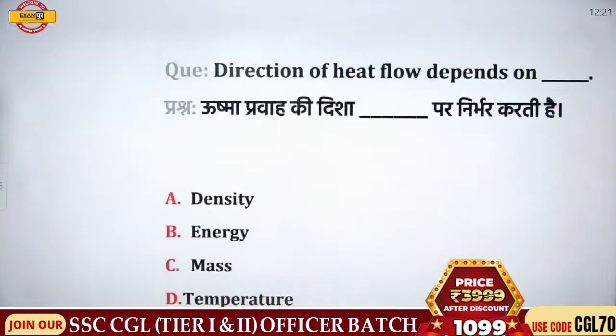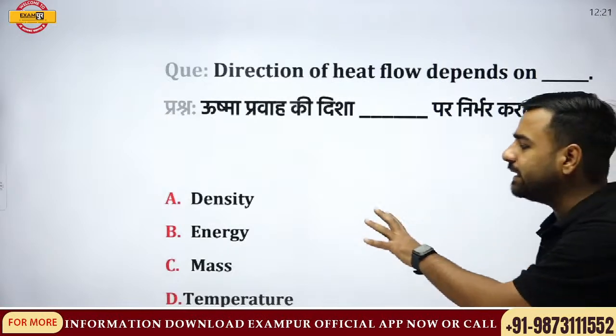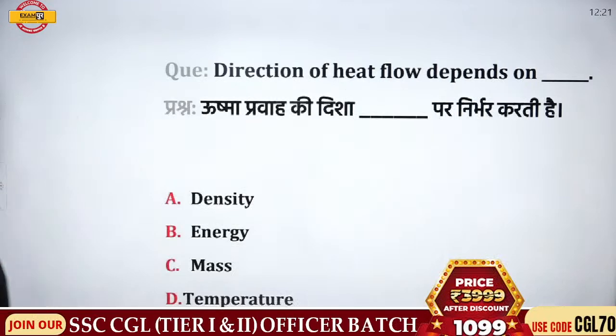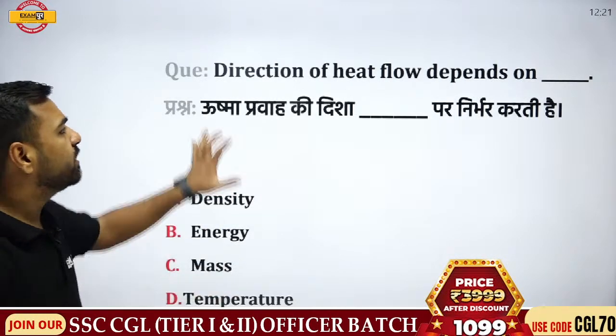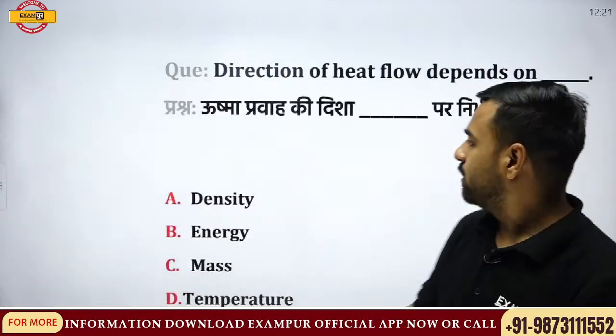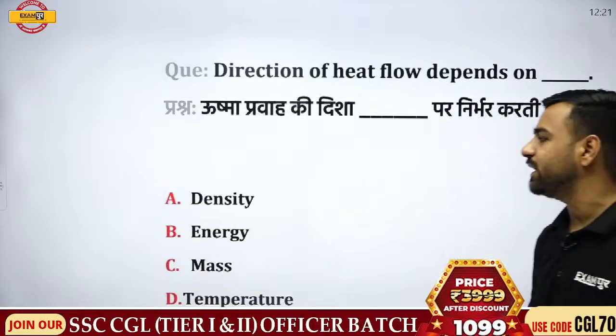Okay, so there's a next question. Direction of heat flow depends on what? Is it density, energy, mass or temperature? What is going to be the correct answer? Answer please. Waiting for the answer. If I'm talking about the direction of flow of heat, it will depend on what? So Udbhav is with A, that is density.